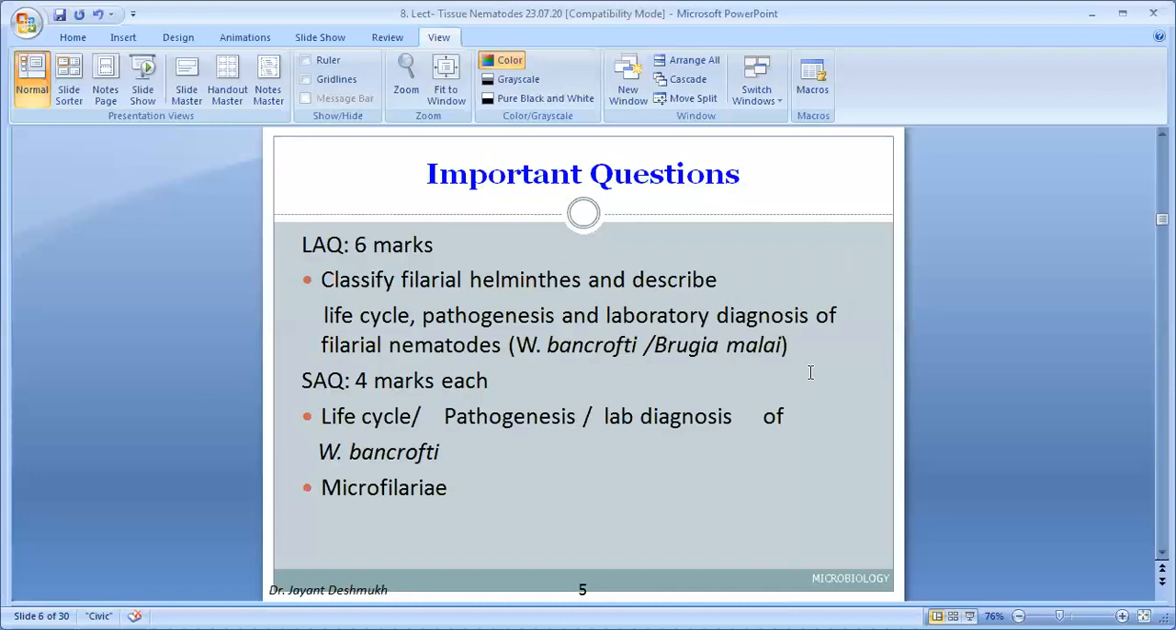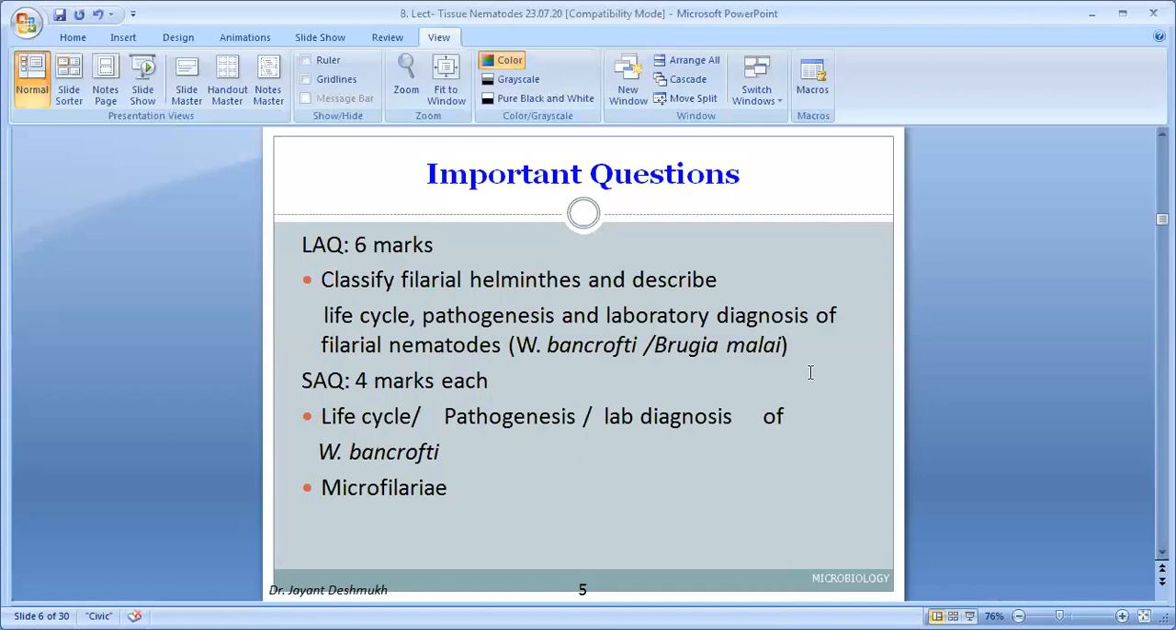Then the second slide: what are the important questions that may be asked in the exam? What is the importance of the topic? LAQs have also been asked before, and short notes can also be asked as short answer questions. An LAQ may be framed such as: classify filarial helminths, describe life cycle, pathogenesis, and laboratory diagnosis of Wuchereria bancrofti and Brugia malayi. Any three components can be taken out of these four: classify, life cycle, pathogenesis, lab diagnosis. Out of these they keep 3 for 6 marks, 2 marks each.